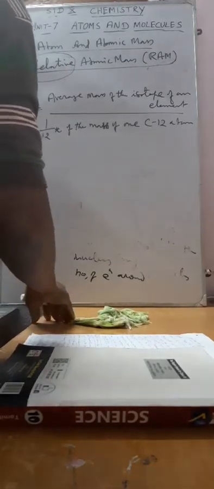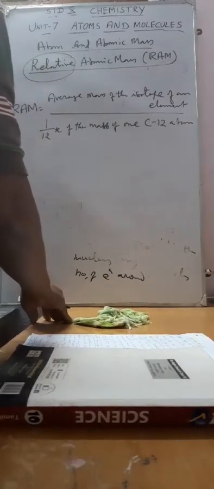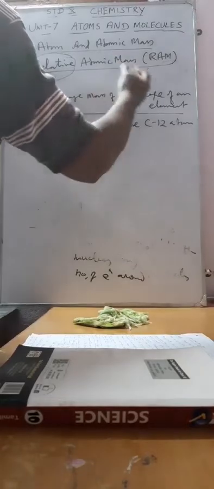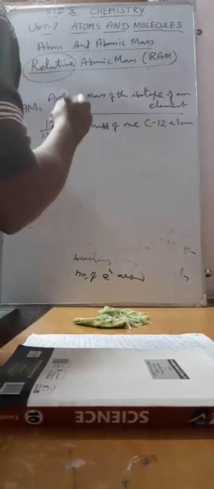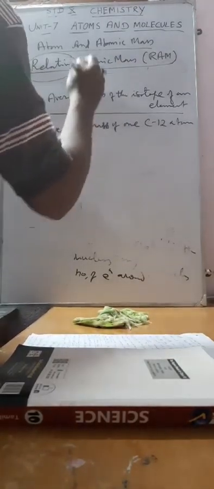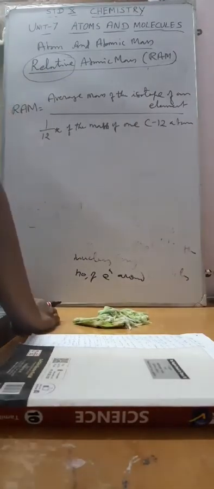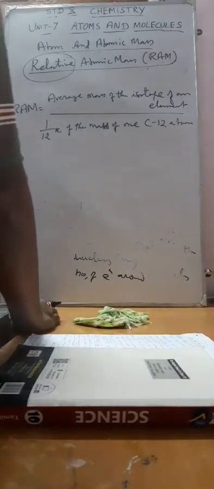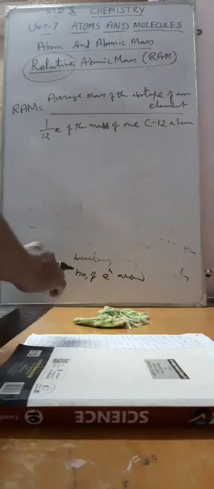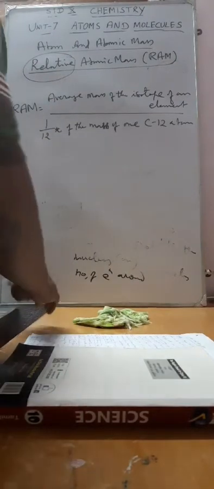This is a ratio, because we are going to compare an unknown mass to a known mass. The known mass is the carbon 12 atom. The unknown mass can be any other element we take. We compare the mass of the taken element to the standard element. So it is the ratio between the average mass of the isotopes of an element to 1 by 12th of the mass of 1 carbon 12 atom. That is called the relative atomic mass.